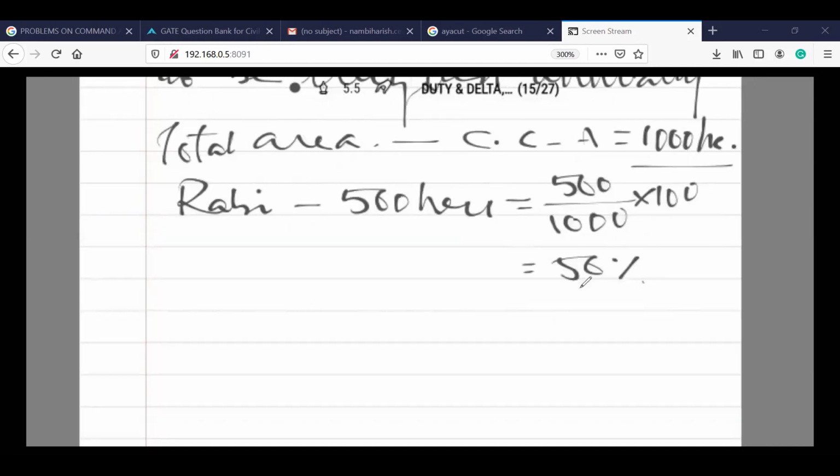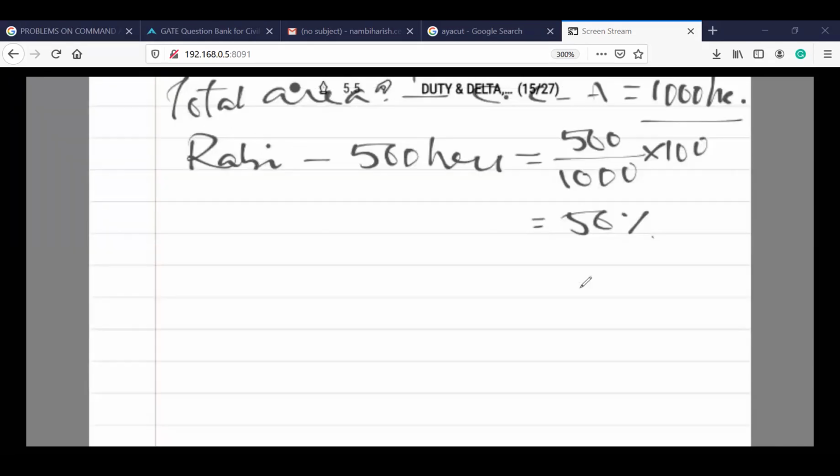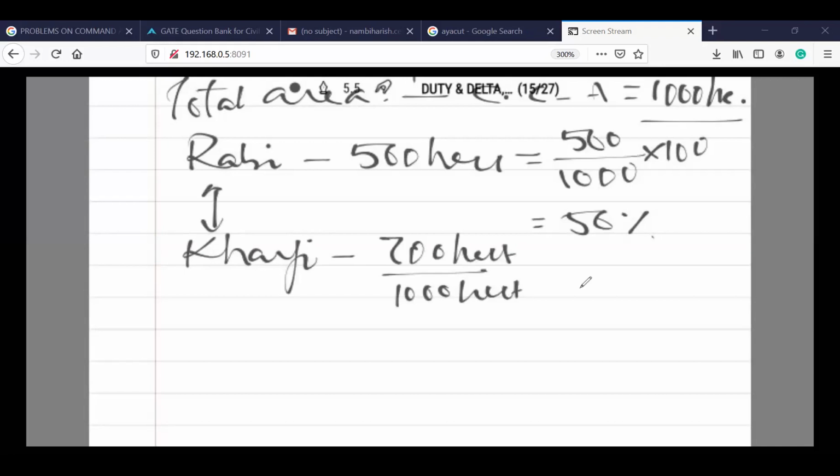Similarly, what are the two seasons we have? One is Rabi, the other is Kharif, right? In the Kharif season of the same calendar year, we irrigated 700 hectares out of 1000 hectares. See, season to season it is different. The same land will be used for another season. So now we have brought another 200 hectares under Kharif cultivation, and the irrigated area has increased to 700.